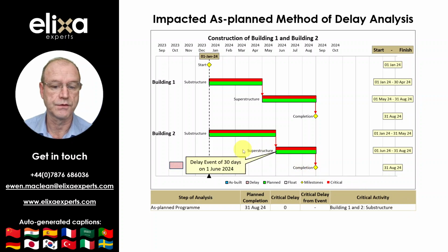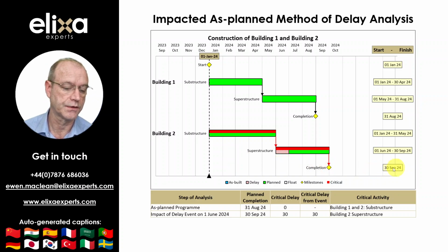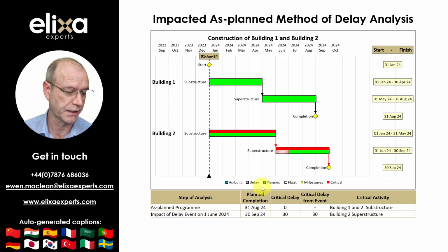Next, I'm going to introduce a delay event of 1 month or 30 days, affecting the start of the superstructure of Building 2 on the 1st of June. When the 30-day delay event is impacted on the original as-planned program, the completion date also moves out by 30 days from the 31st of August to the 30th of September, as also recorded in the table. It can then be said that the effect of the 30-day delay event is also a 30-day delay to completion, i.e. there is a critical delay of 30 days as a consequence of the delay event. I will just toggle the impact to allow you to see the change clearly.